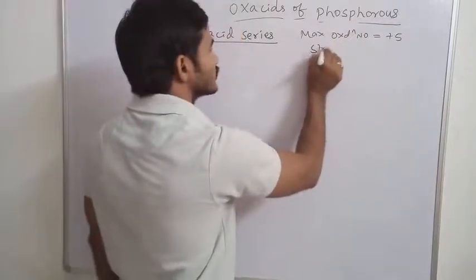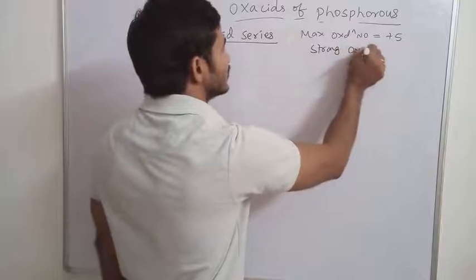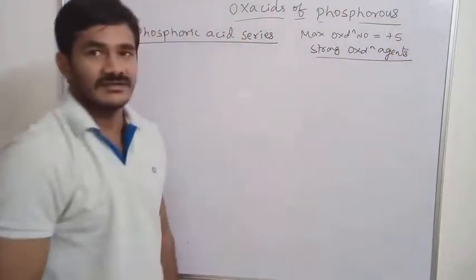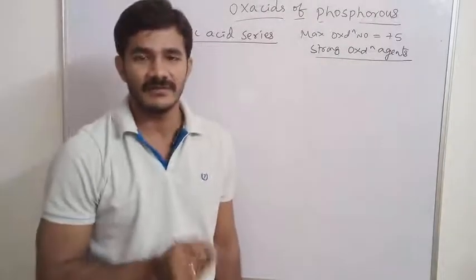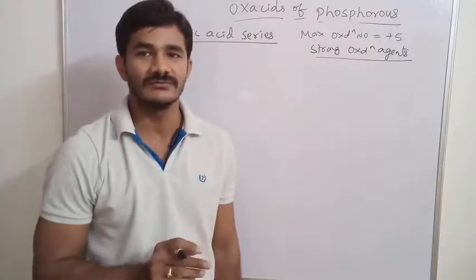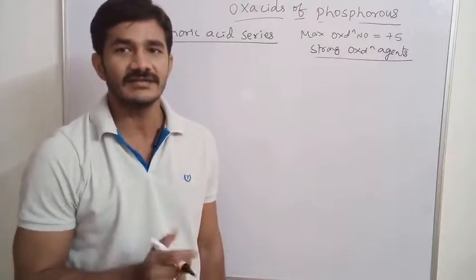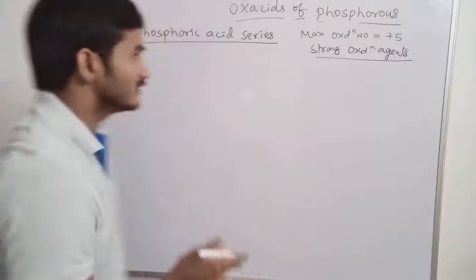These are said to be strong oxidizing agents. Here also we apply the same points like hypo, ortho, pyro. Hypo means lowest oxidation number. Pyro means heating of the respective compound acid.